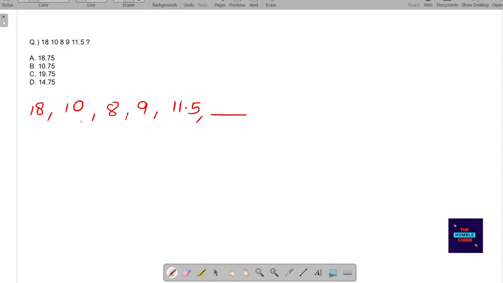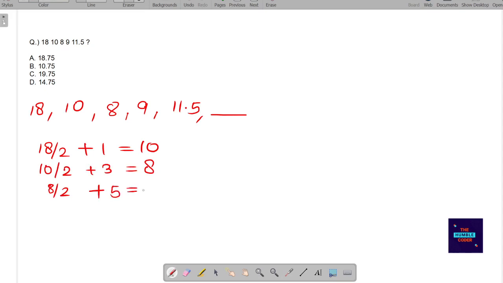From 18, if we see, when we do 18 by 2, we get 9, and then we add 1 to it, we get 10. So the next term is 10. When we do 10 by 2 and add 3 to it, we get 8. Similarly, when we do 8 by 2, that is 4, and add 5, we get 9. And then 9 by 2 plus 7, we get 11.5.